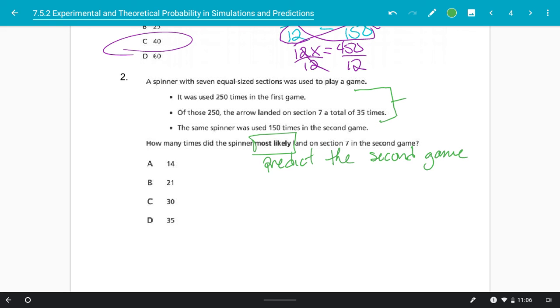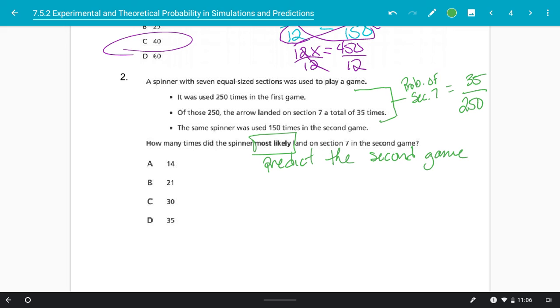So let's look at our probability for the first game. The probability of section 7 is going to be that we got 35 times out of 250 spins, right? So in 250 spins, we landed on section 7 35 times.